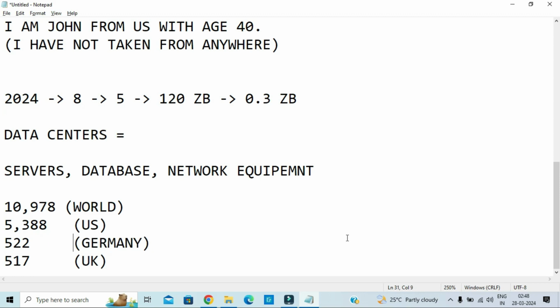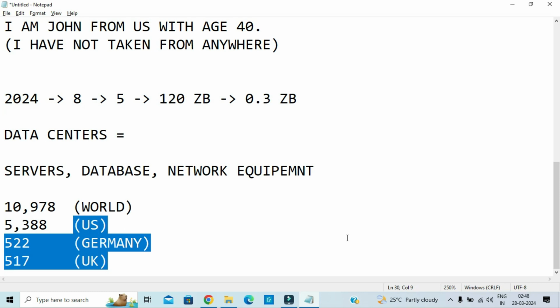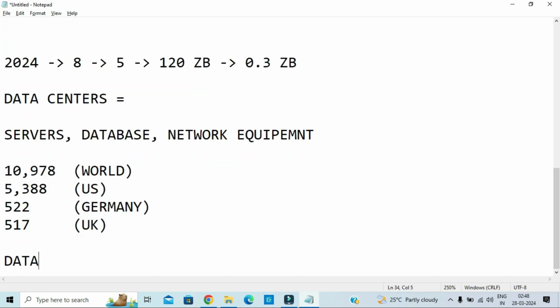So these are the topmost data center countries. US stands on top. I hope you have understood what is meant by data. In the next coming videos you'll get to know a lot of information about data.